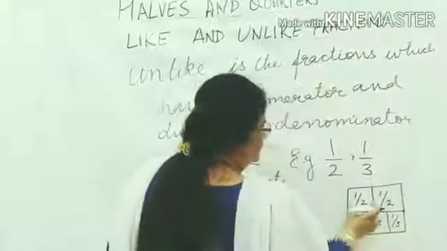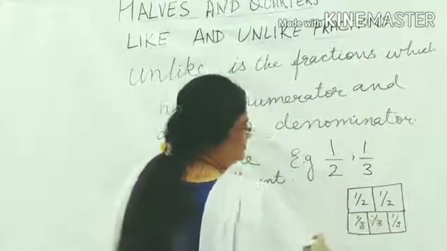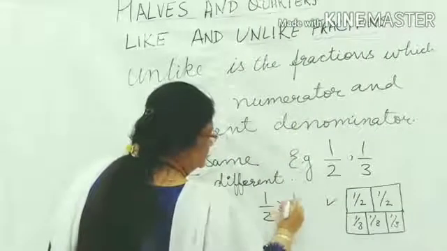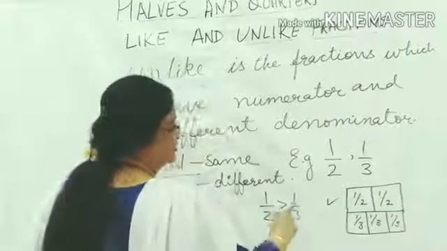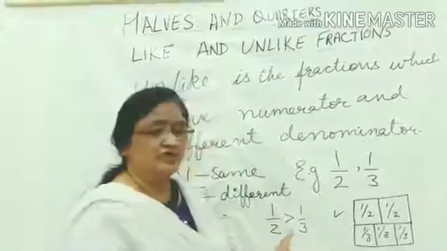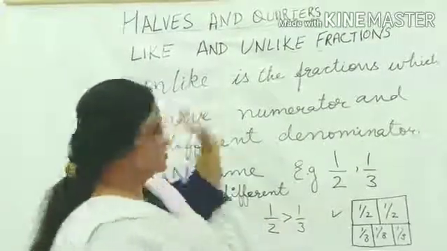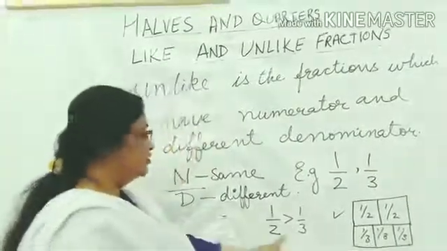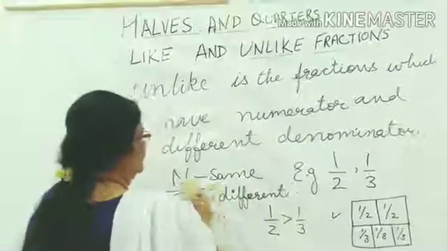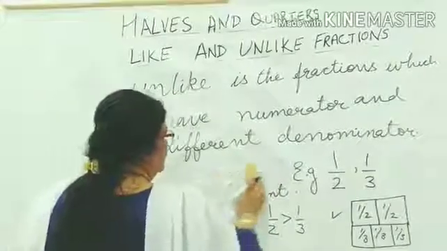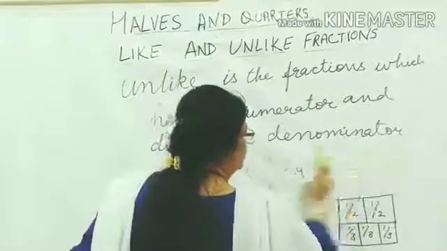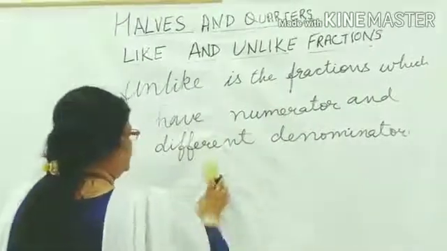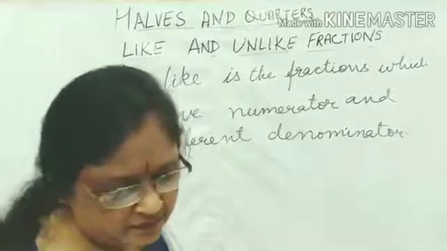Now see, we have divided into 3 parts. Which one is greater? This one is greater or this one is greater? Obviously this part is greater. So we will say that 1 upon 2 is greater than 1 upon 3. We will not see the numbers, but the smallest number is always greater in unlike fractions. Alright, in unlike fractions, smallest number is greater. Always see the denominator. One more example I will give you, and you will understand this concept of like and unlike fraction.